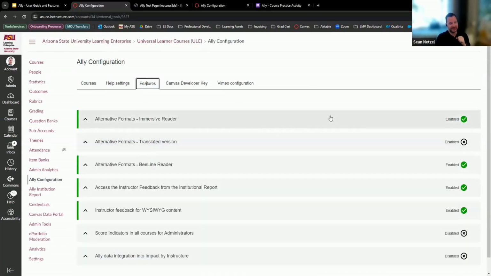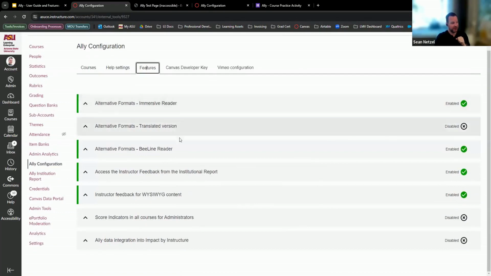With the features as well, this is the one I mentioned where you'll notice these are all the alternative formats, and we have translated versions turned off. That's why we couldn't translate that one that I showed you earlier. So if I were to turn this on, then you would be able to have an HTML version that is translated. Some courses might say, hey, we want to make sure all of our students have a minimum IELTS score or TOEFL score, a minimum English proficiency. So they want to make sure this is turned off. But this is up to the program's discretion to do that. We have it turned off.